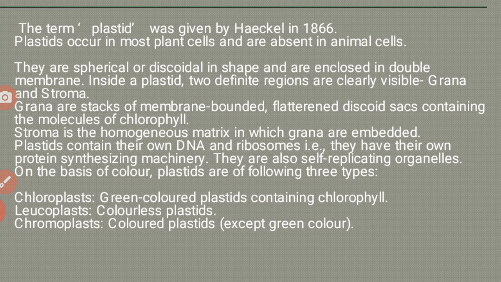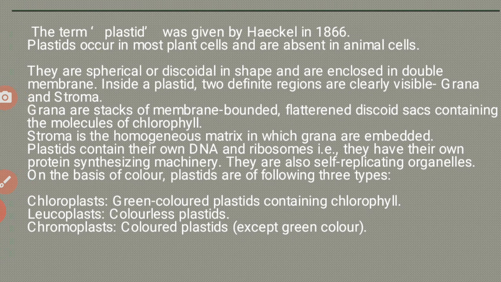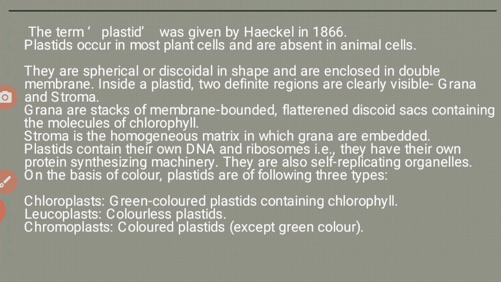The term plastid was given by Haeckel in 1866. Plastids occur in most plant cells and are absent in animal cells. So plastids can be observed in plant cells only. They are spherical or discoid in shape and are enclosed in a double membrane. Inside a plastid, grana and stroma are clearly visible.